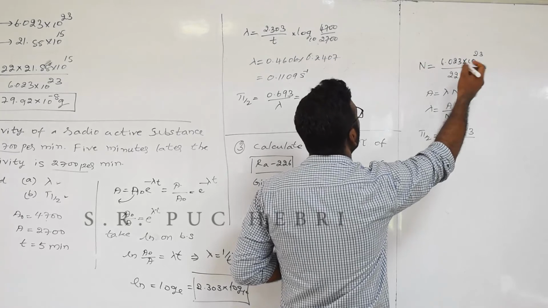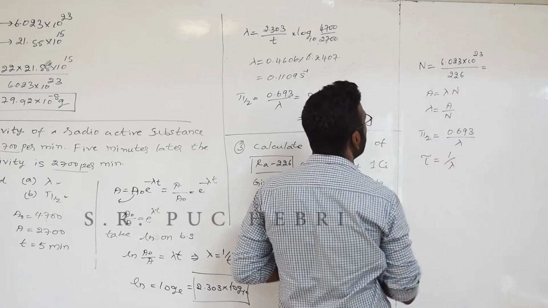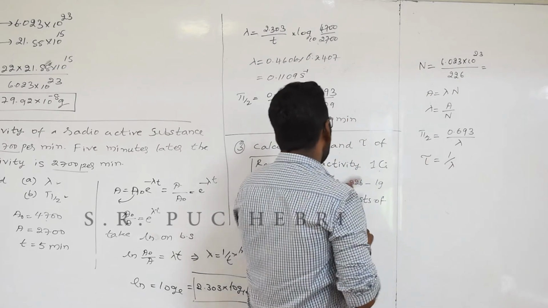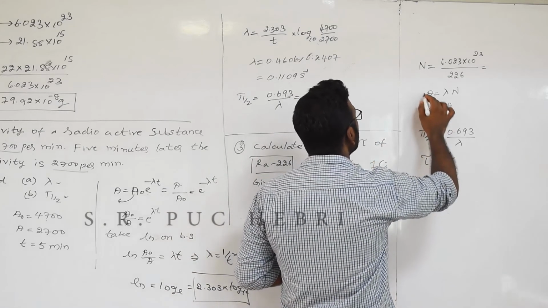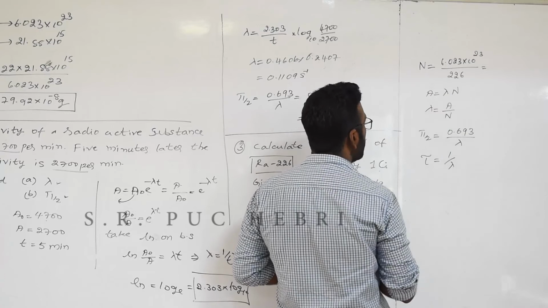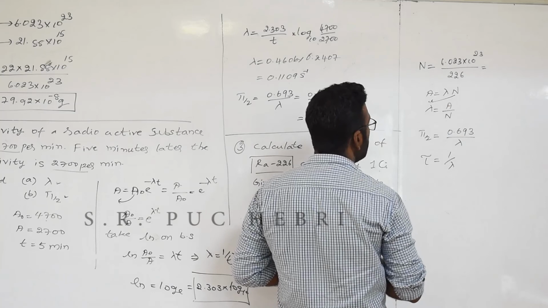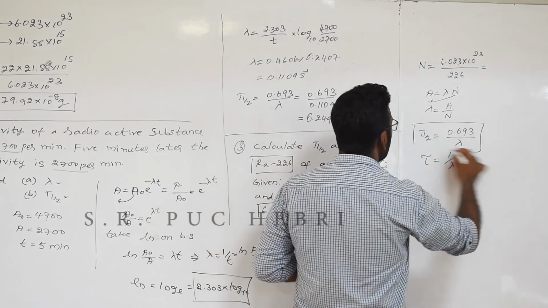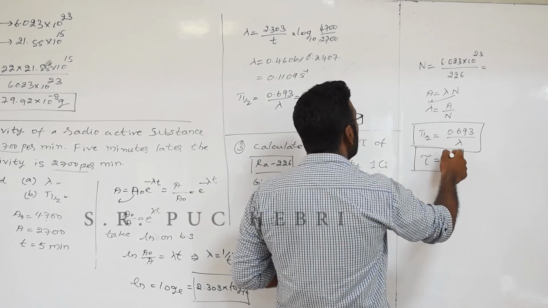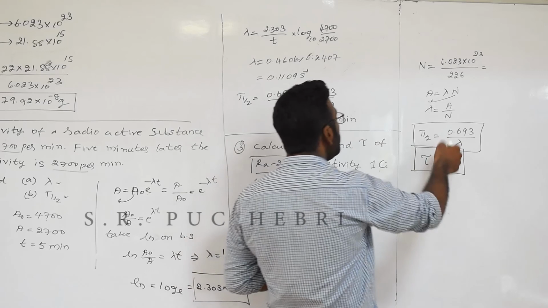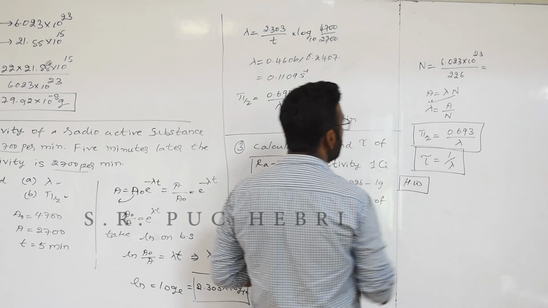For that you have to substitute the value over here. N is equal to 6.023 into 10 to the power 23 divided by 226. That is the mass number of this radium, you have to divide by it. Then you can find out activity using the formula lambda N. Then lambda is found by taking the term to the other side. Then t half can be found after finding lambda. Then mean lifetime can also be found just by dividing, 1 divided by lambda. So this is a homework problem. You have to solve this and send me the answers.